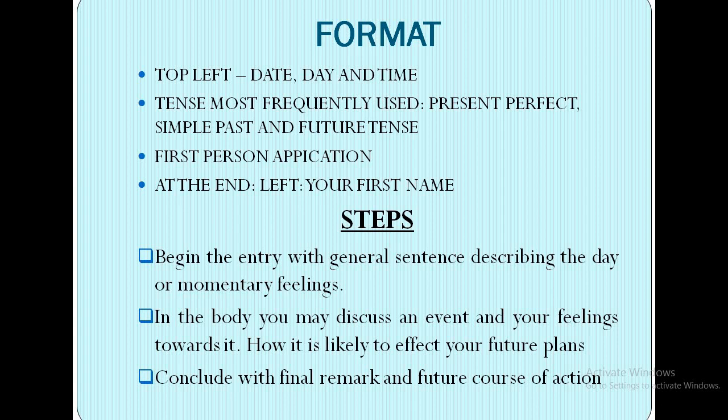Now the steps. Begin the entry with a general sentence describing the day or the momentary feelings. For example, you just start by saying, dear diary, today so and so has happened, or, today is the birthday of my mother, and this way you can start writing. So it should be a general sentence describing the day or momentary feelings. The first sentence of the diary would help others understand what exactly you're going to write about here.